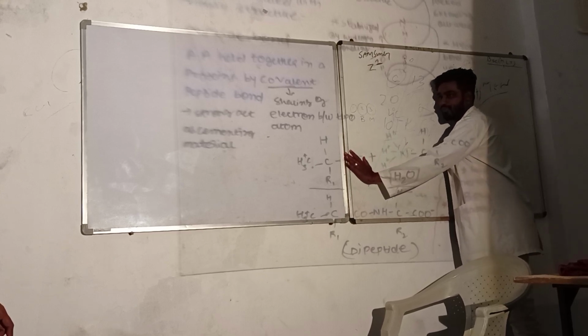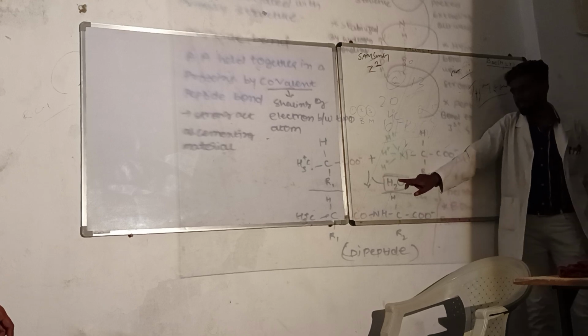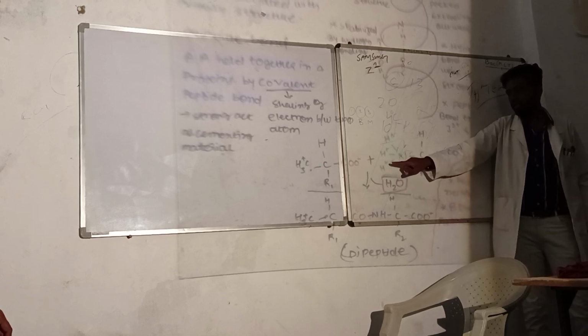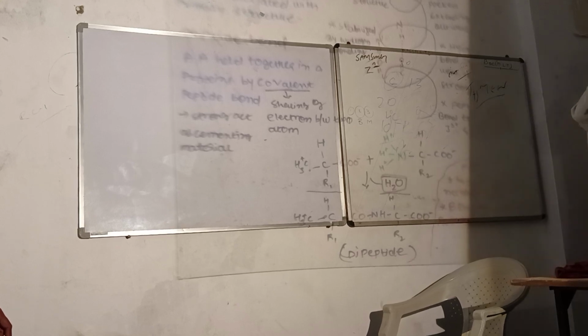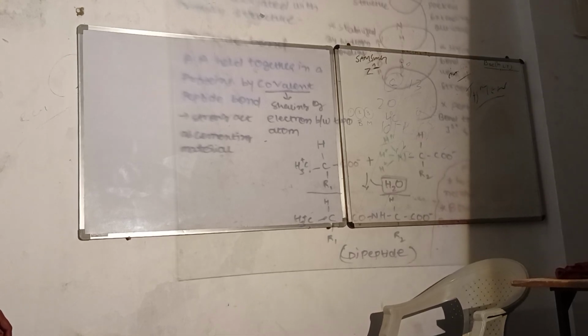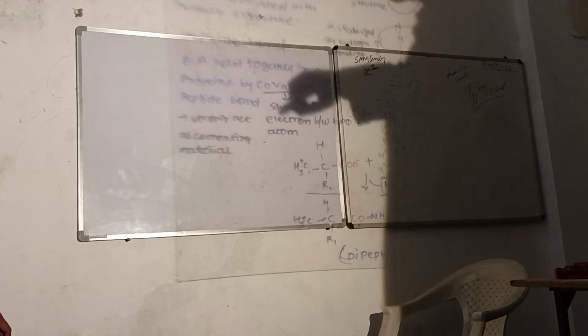and the carboxyl part of another amino acid will join together, and between them they will release a water molecule. How is the water molecule going to form? The amino group has NH3. That means it has 3 hydrogen atoms in it.